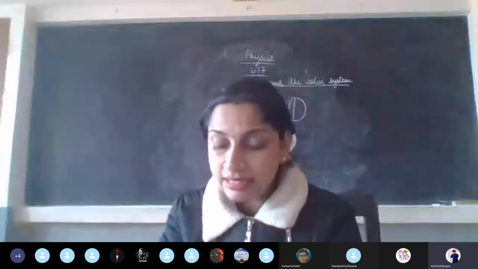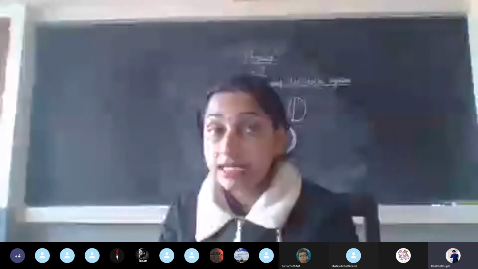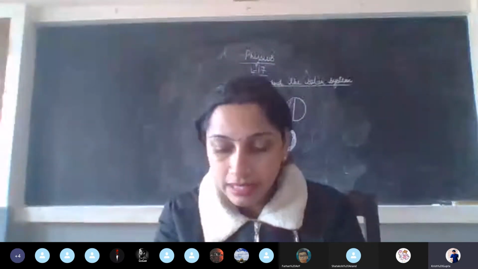Now please underline the last line, that is the largest asteroid has a diameter of about 1000 kilometer. That is the diameter. Please underline that.